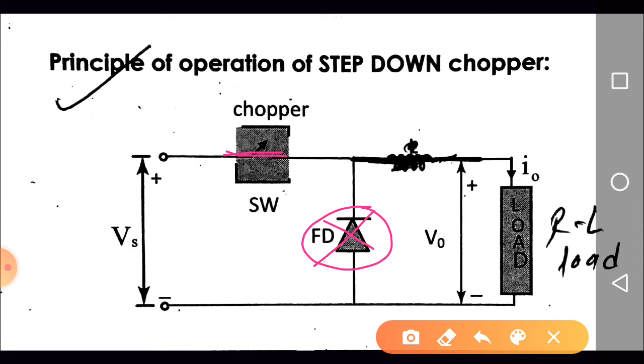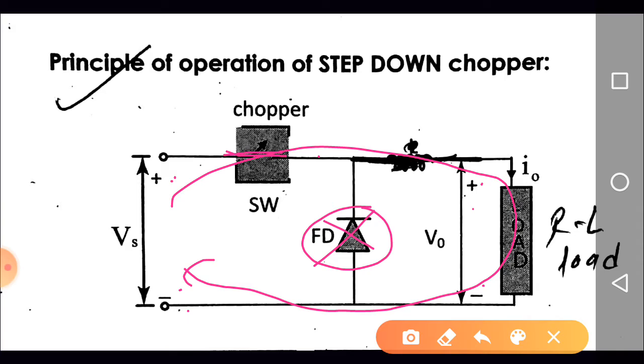Current will flow from supply voltage Vs, through the switch, the load, and back to Vs. Means current will flow in the outer loop. Are you getting the point, right? So what is the V0? Can we apply KVL? It is plus Vs minus V0 is equal to 0. So what is the V0 during on time of the switch? Yes, during the on time of the switch, V0 is equal to Vs, right?